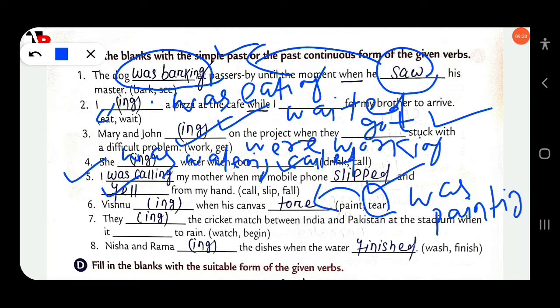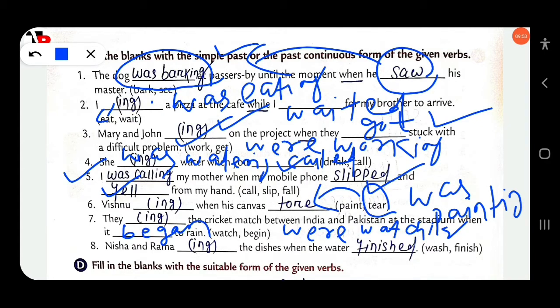The next, they dash the cricket match between India and Pakistan at the stadium when it dash. That means which action was continuing? That means they were, okay, they were watching the cricket match. So here you have to write "were watching". They were watching. It began to rain. Okay, it began to rain.